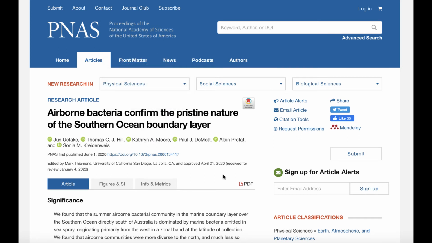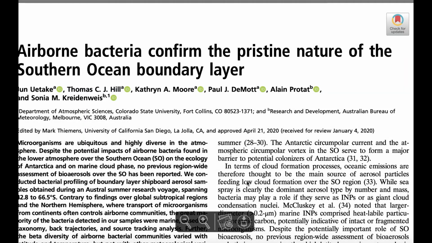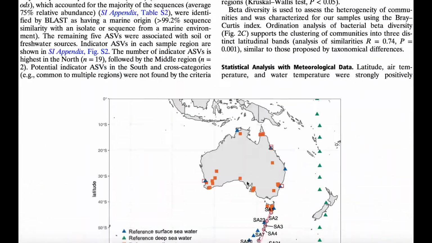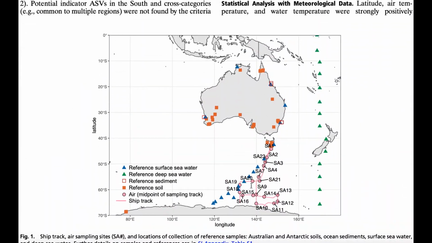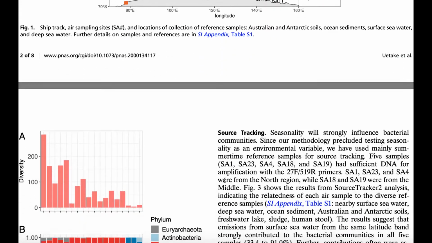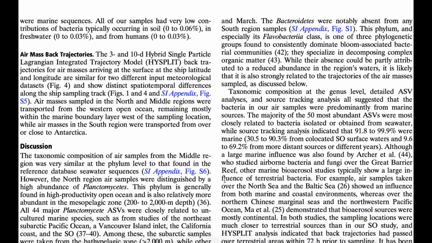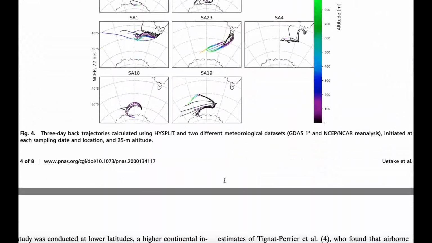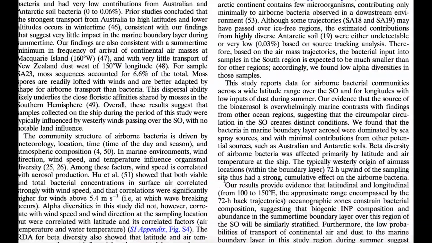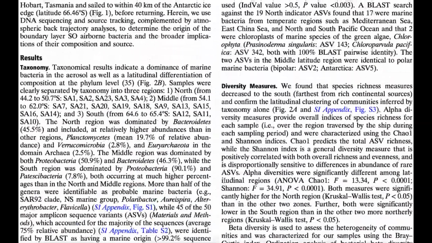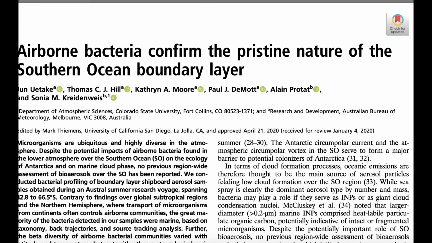You can also look it up as a PDF and scroll through it, read it. You'll find additional maps, the way that they actually conducted the research. So it's pretty interesting, very word heavy, but just as an additional resource if you want to do that.